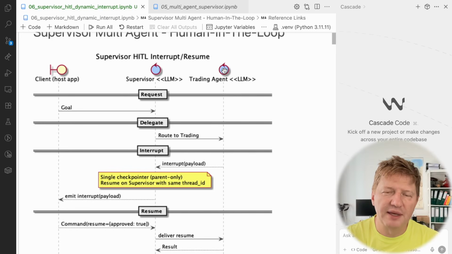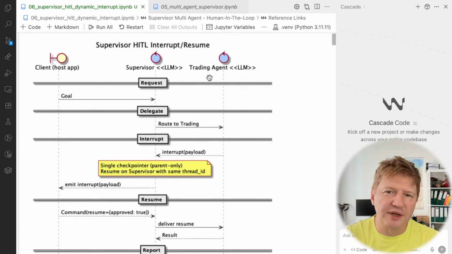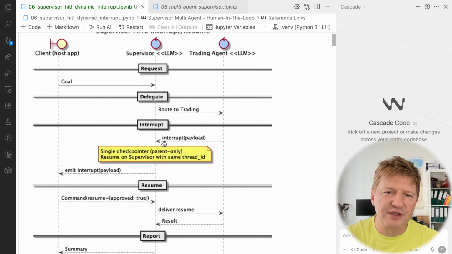So what's happening? The normal way, like the trading agent we saw already, it interrupts the process with a specific payload, providing back some details, but this interruption doesn't go back to the client, it goes to the supervisor in this case. And then the supervisor emits this interruption back to the user, so the user is aware of the fact that the process was interrupted.